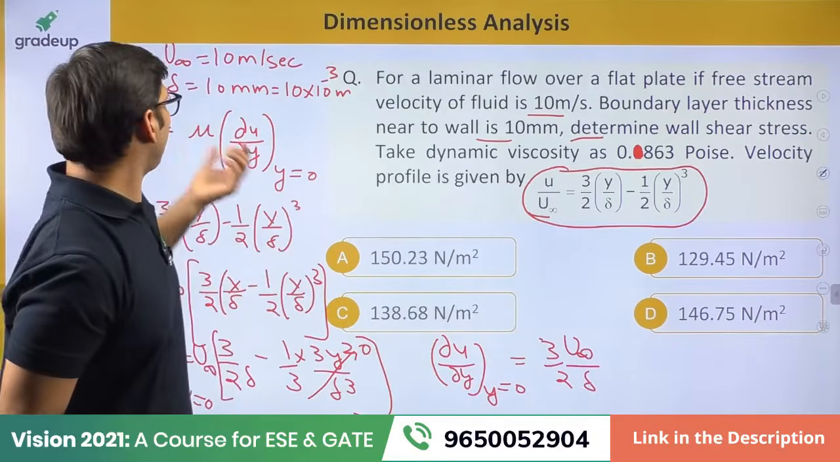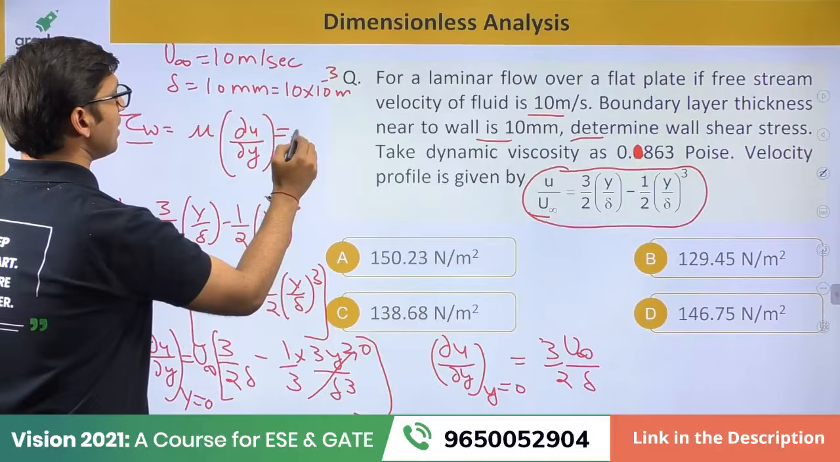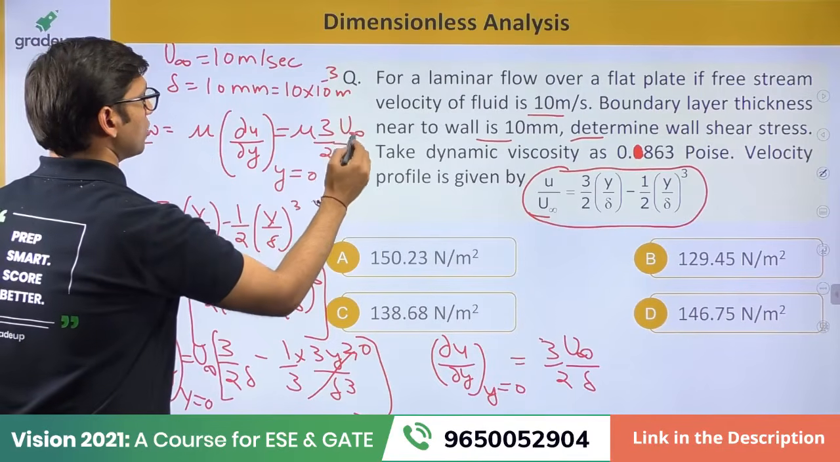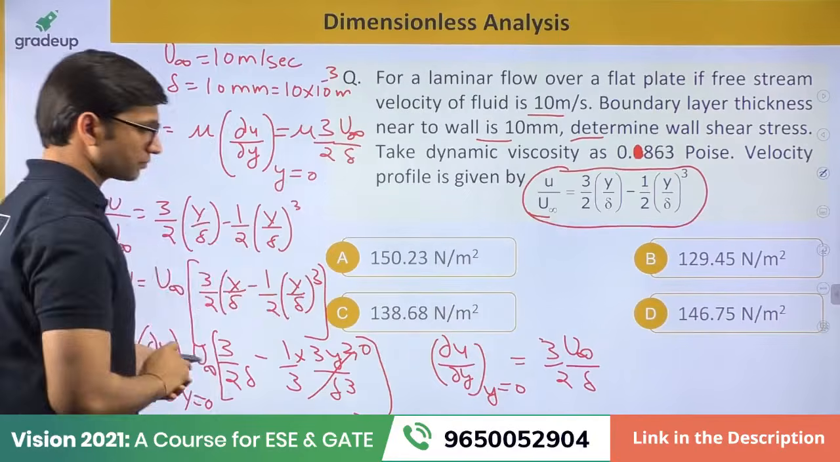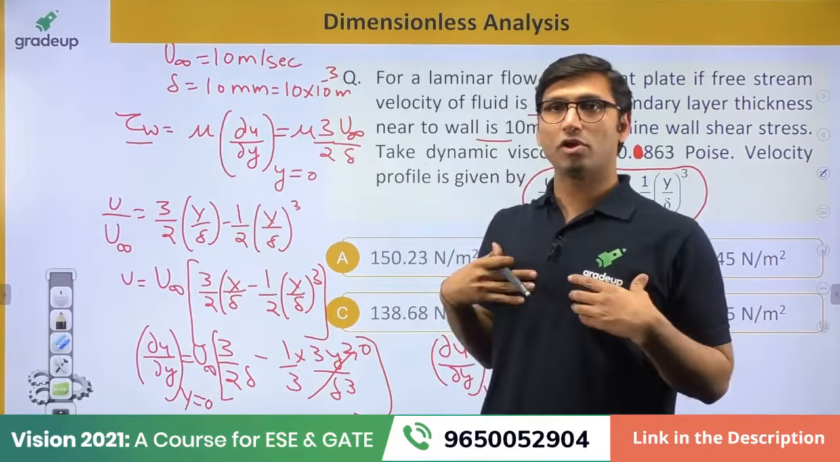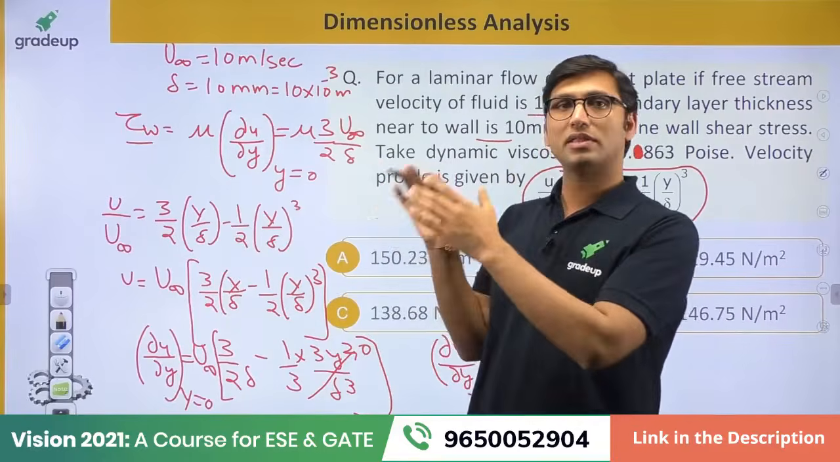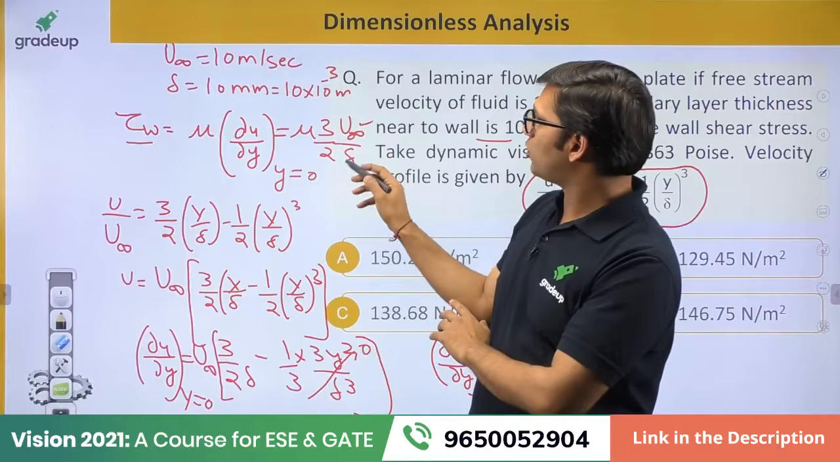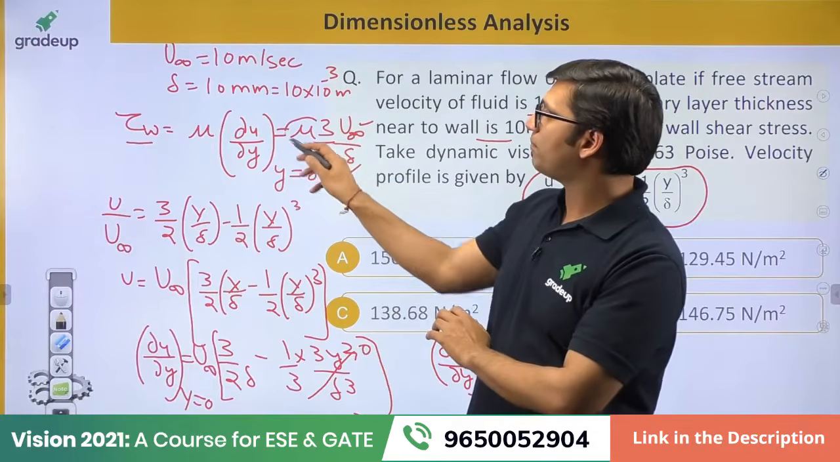Now you have to find the wall shear stress, that will be equal to mu times 3 by 2 u infinity over delta. Now the question is very simple. If I would be at your place, I can easily solve it. Even if I don't know the solution, now you can easily solve the question, right? You know the value of u infinity, you know the value of delta, you know the value of mu.